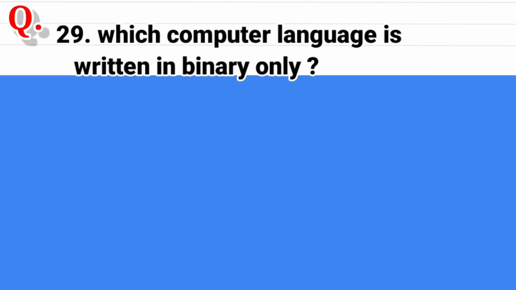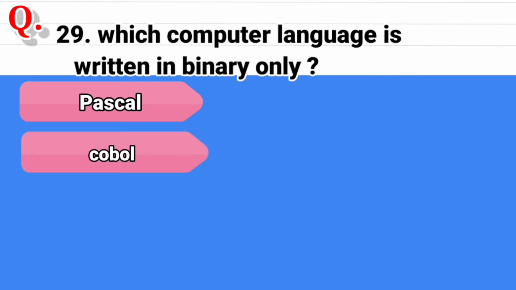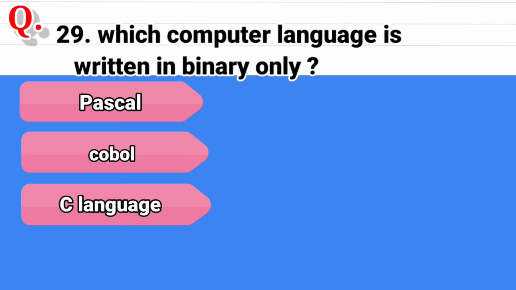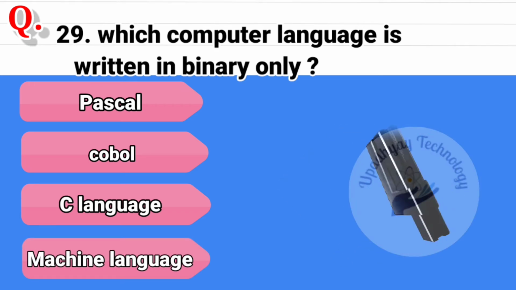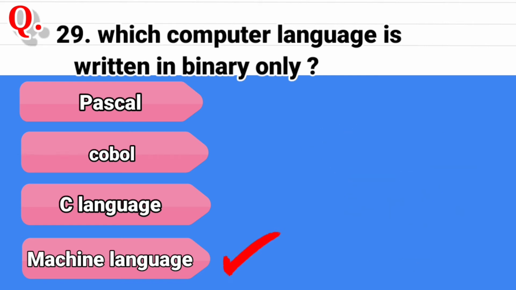Question 29. Which computer language is written in binary only? And the options are, first option is Pascal, second option is COBOL, third option is C language, and the last option is machine language. And the correct answer is machine language.